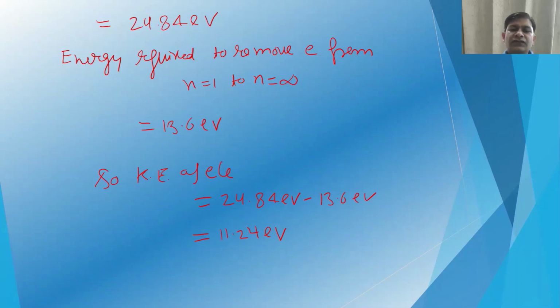So what we are doing, we are going from n is equal to 1 orbit to n is equal to infinite. So the energy for that, we know it is 13.6 electron volt. That is the ionization energy of hydrogen atom. So the kinetic energy of electron, whatever the energy of incident photon, that is 24.84 minus the energy required to remove this electron, that is 13.6 electron volt. So if you subtract that, we will have the kinetic energy 11.24 electron volt.